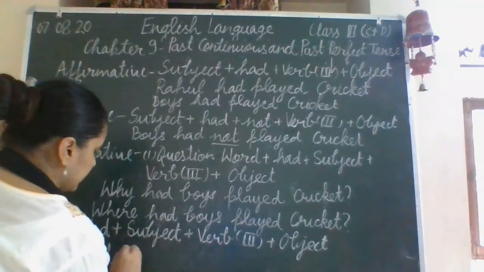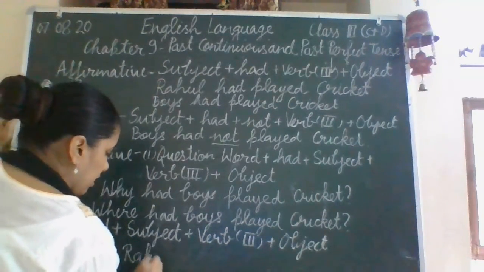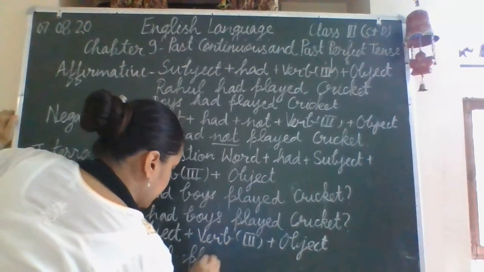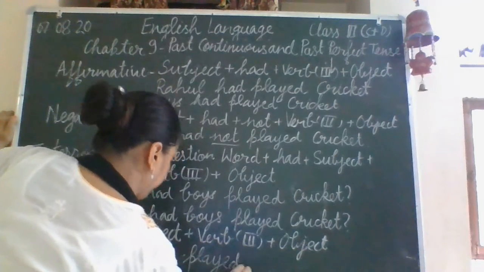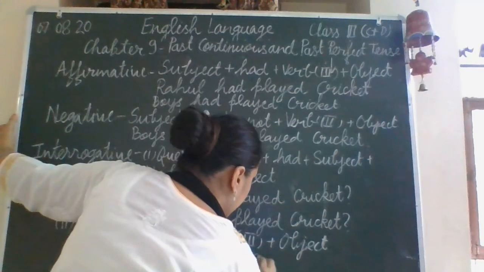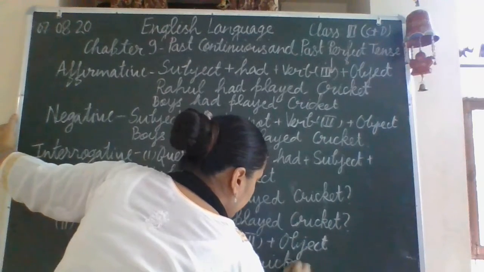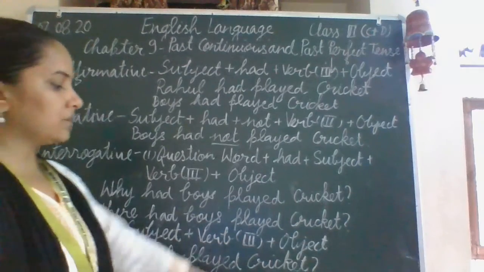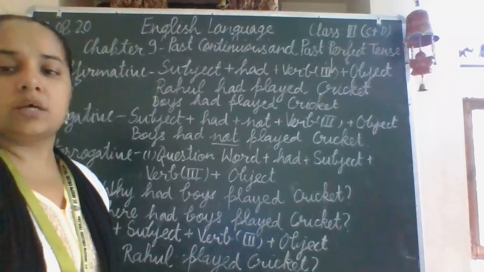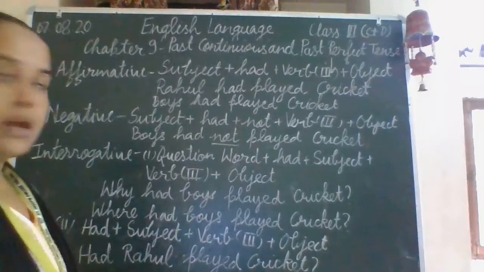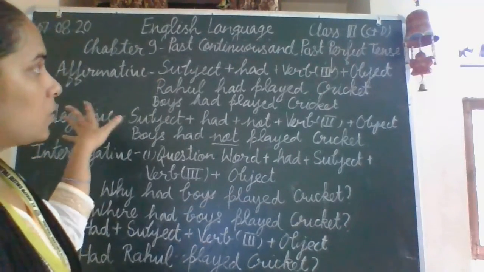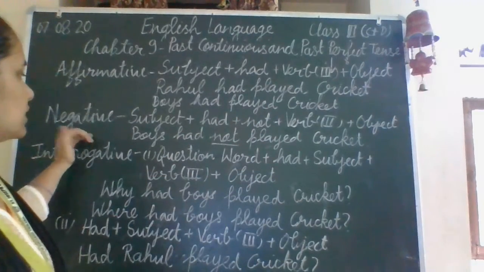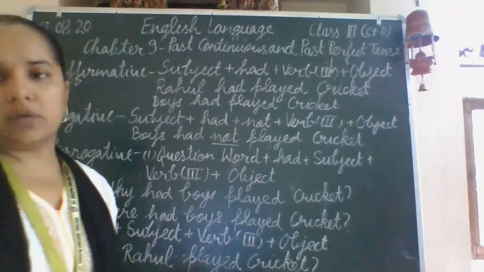The subject is, say, Rahul. Third form of verb is played. And the object is cricket. So, had Rahul played cricket is the interrogative sentence which is starting with the helping verb. So, this is all about the past perfect tense, the affirmative sentence, the negative sentence, and the interrogative sentence.